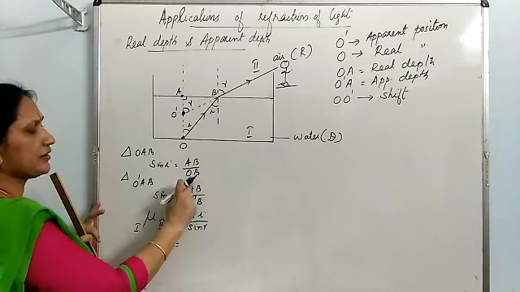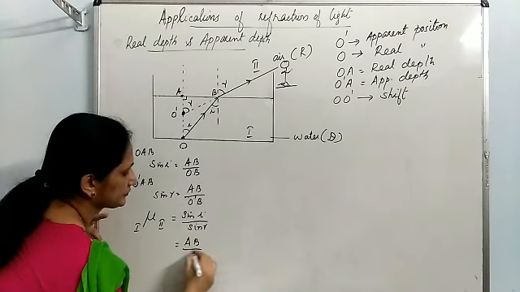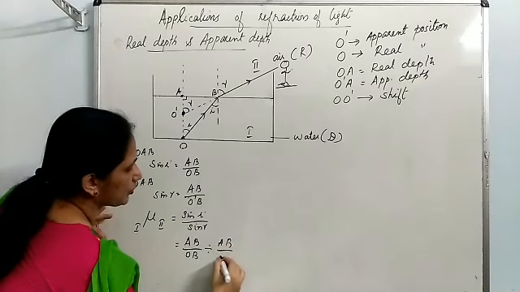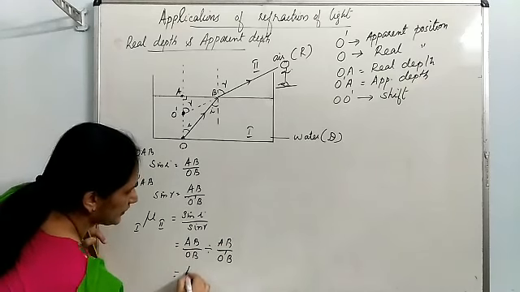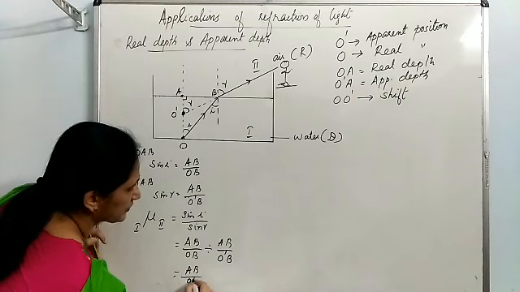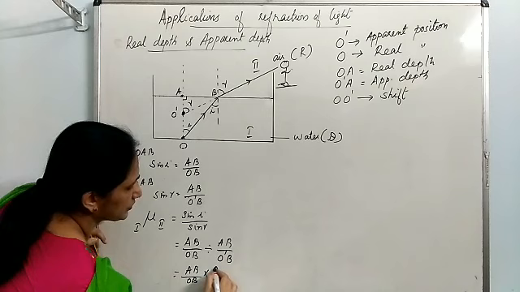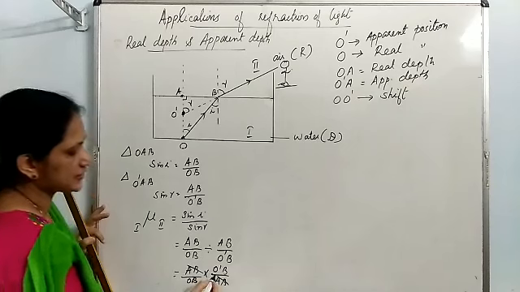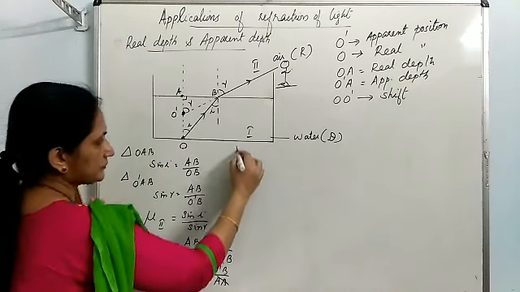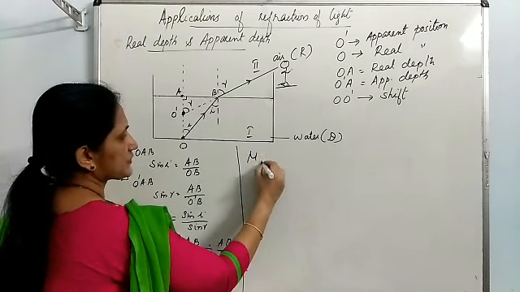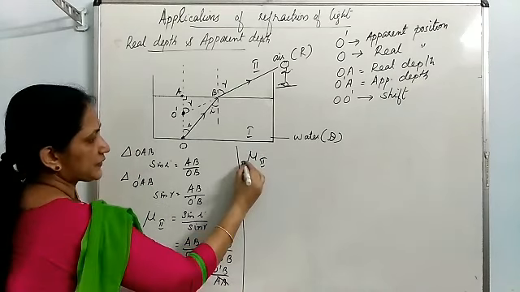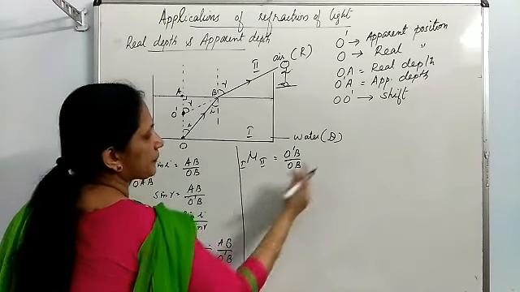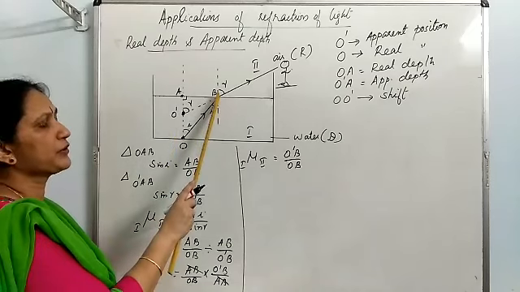That means sin I is AB by OB, divided by sin R, which is AB by O dash B. So AB by OB into O dash B by AB. AB and AB cancel, so you get O dash B. The refractive index of second medium with respect to first medium is O dash B upon OB. Here we have taken B as the point of incidence.